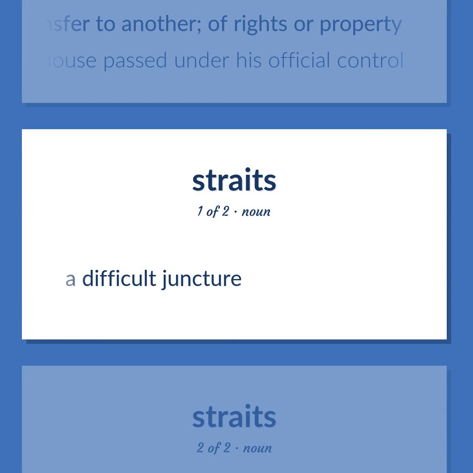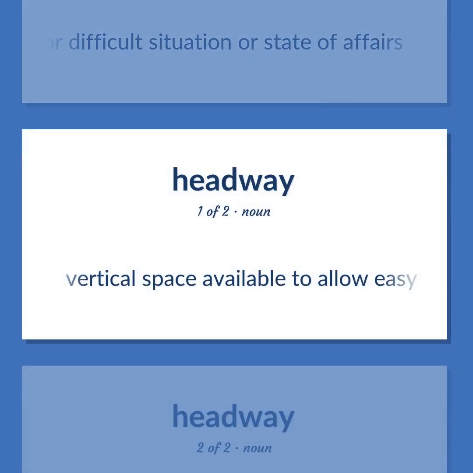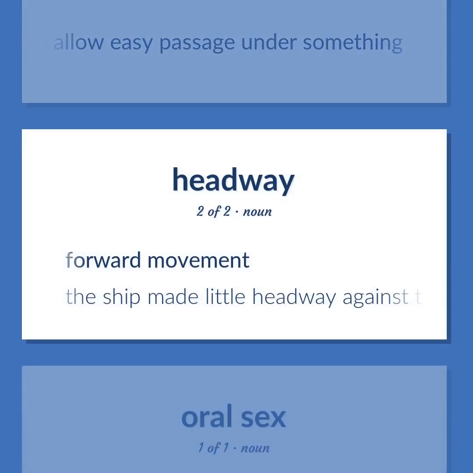A difficult juncture. A bad or difficult situation or state of affairs. Vertical space available to allow easy passage under something. Forward movement. The ship made little headway against the gale.